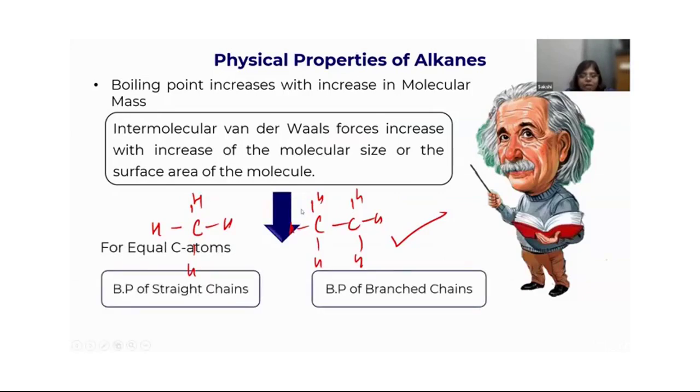Now, if there is branching, like if there are the same number of carbon atoms and there are branch chains, the branched ones would have less boiling point because of the less surface area.